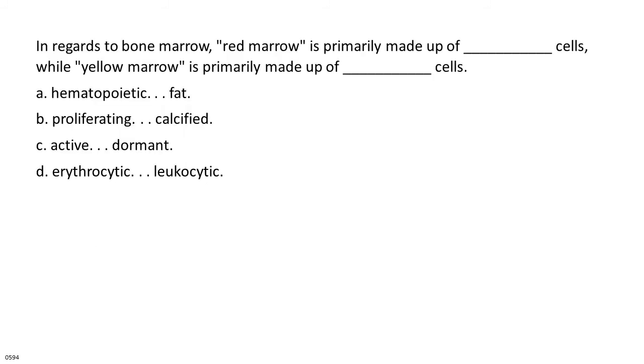In regards to bone marrow, red marrow is primarily made up of underscore cells, while yellow marrow is primarily made up of underscore cells. A. Hematopoietic. Fat. B. Proliferating. Calcified. C. Active. Dormant. D. Erythrocytic. Leukocytic.